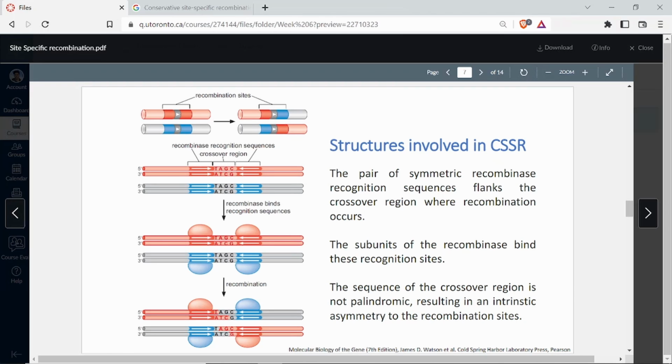The subunits of the recombinase bind these recognition sites. And the sequence of the crossover region is not palindromic. You know what a palindromic sequence is? What reads the same from either side. When I read a sequence from the 5' end or from the 3' end and it is the same, then it is palindromic. For example, restriction enzyme sites are palindromic, like GAATTC. If you write the complementary sequence and again go in the same direction,